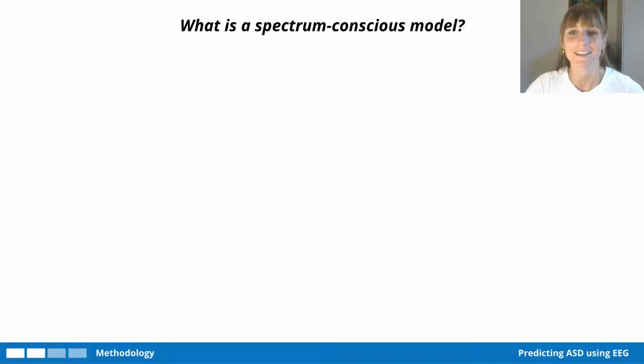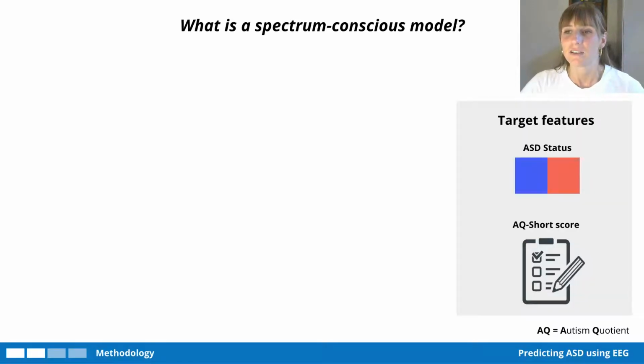So what is the spectrum conscious model I keep on referring to? So remember I just mentioned that two features were used for the machine learning models. One was the ASD status, so a binary on and off switch, and the other was the Autism Quotient score.